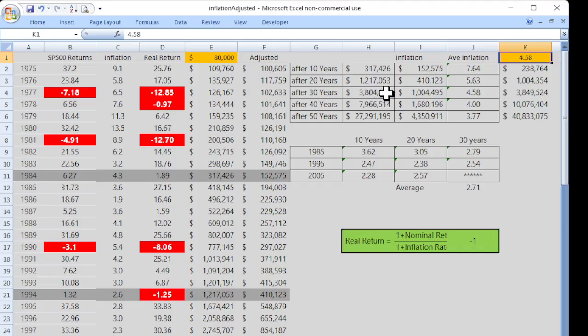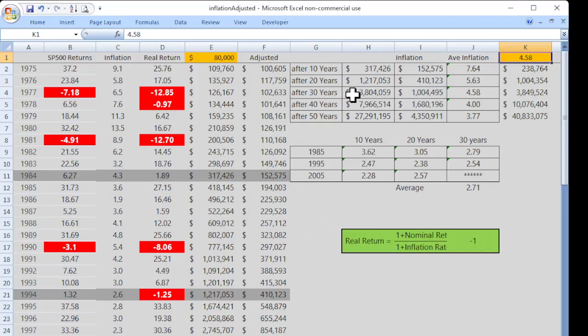But what kind of buying power will that have 30 years from now in today's dollars? You would be a millionaire. That's everybody's goal, to be a millionaire. You would be a millionaire on your statement as early as right here, about 16 years in, you'd have $1 million. But what would the buying power of that be 17 years from now? That'd be $371,000. You'd be way short of the $1 million.